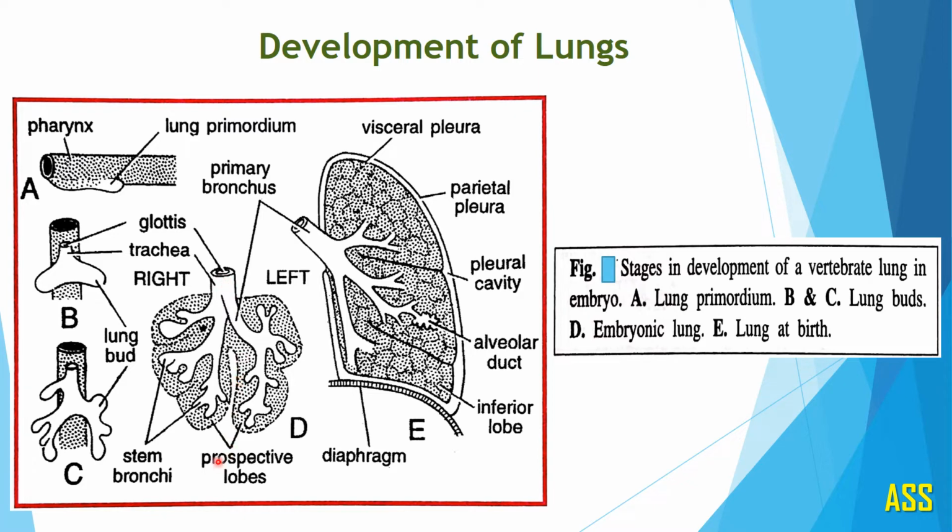Here you can observe the embryonic lungs and these are the prospective lung lobes. This is the right lung and left lung. Each lung has an inner endodermal lining which is derived from the embryonic gut and an outer visceral peritoneum. That means the lungs are enclosed in the peritoneum.